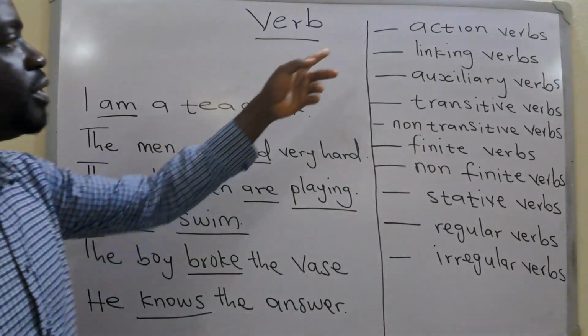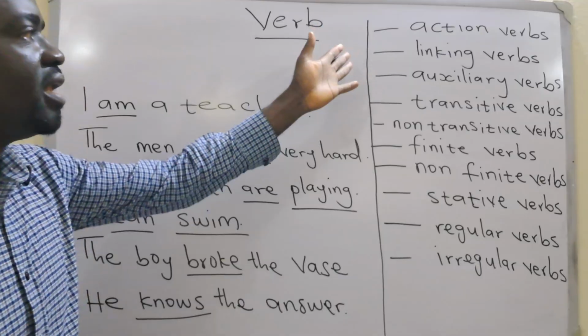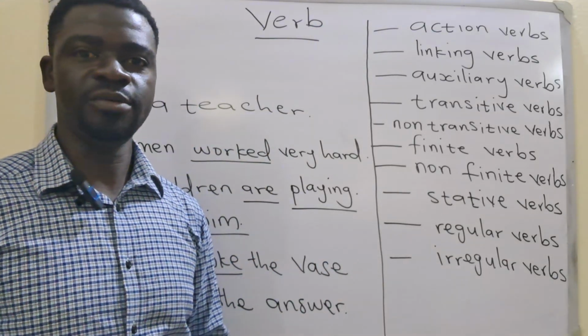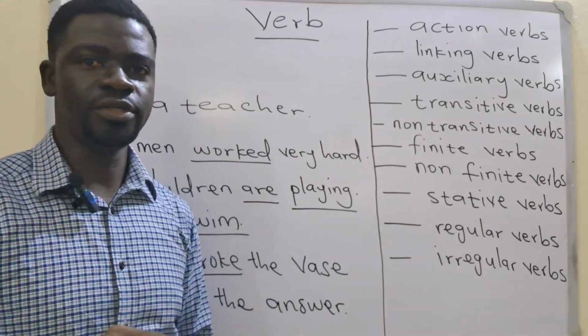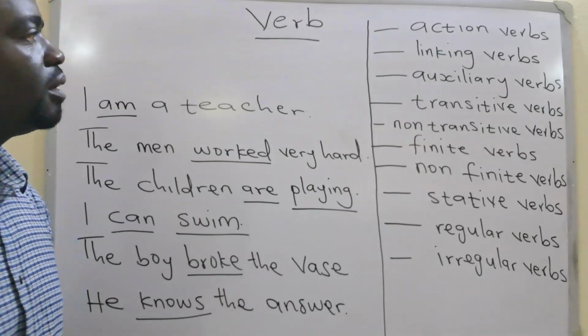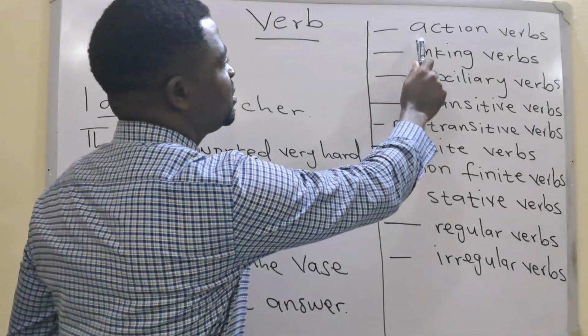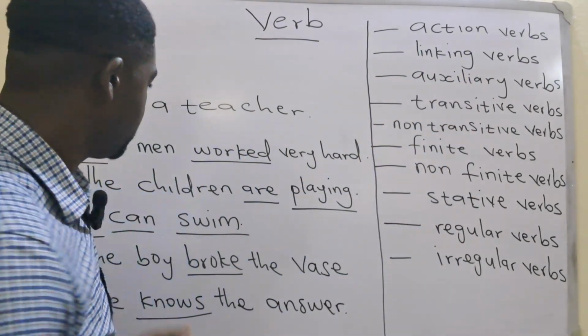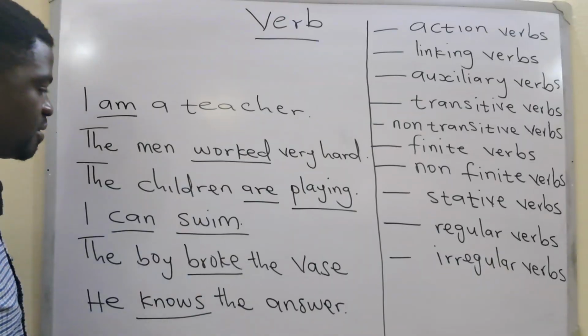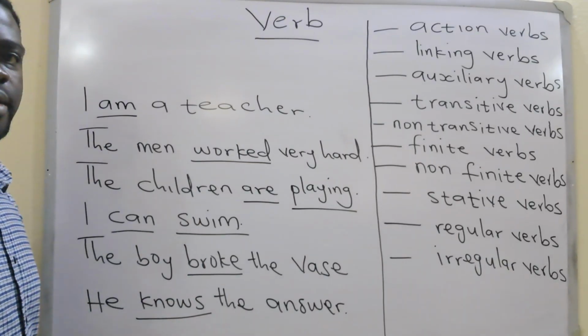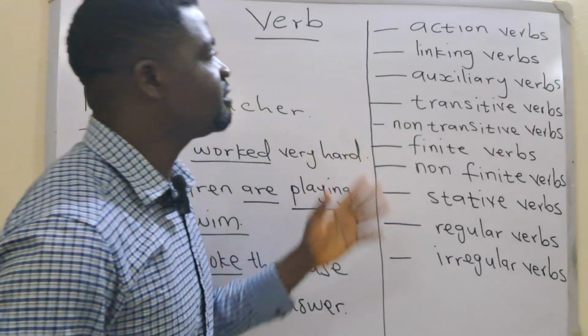I've described this one already. Verbs can indicate action. So those verbs that can indicate action or mark action are simply referred to as action verbs. For example, work, break. These are action verbs.